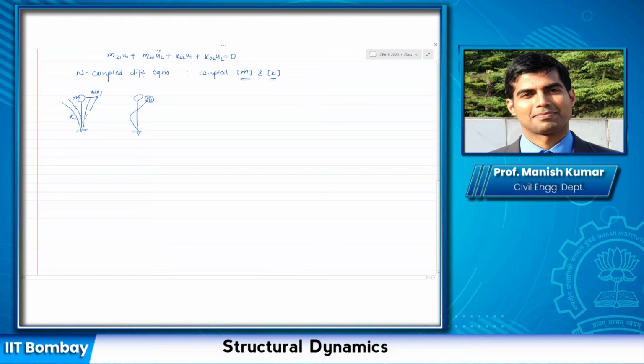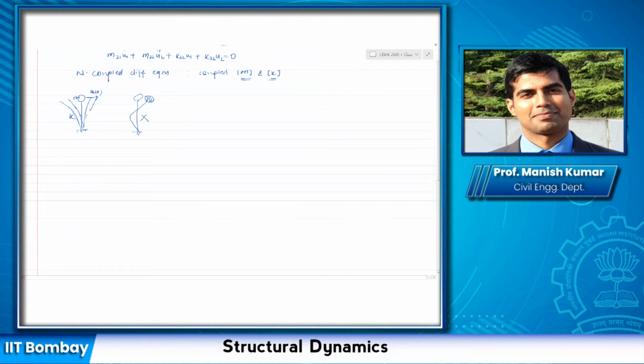In the generalized SDF system, that is what we studied: we consider the deflected shape to be represented as a single shape function. There we did approximate analysis, assuming a shape function, but now we are going to do analysis in which we are going to find out that shape function exactly. Now, I know that this system cannot deflect like this.